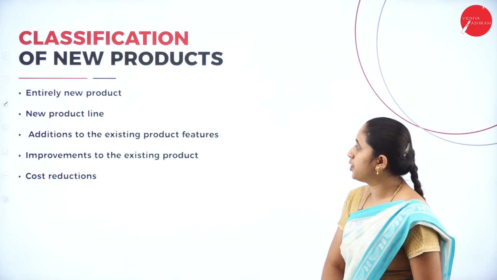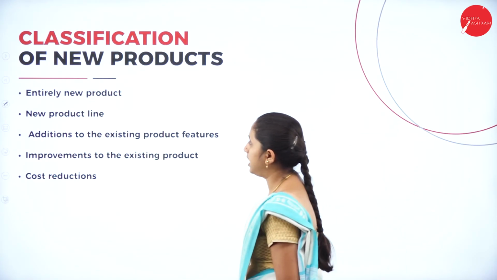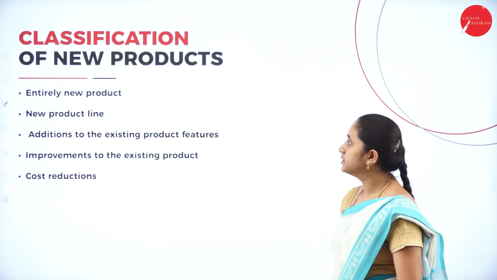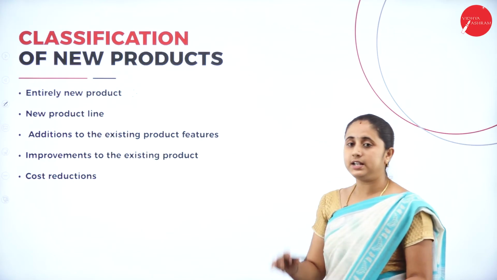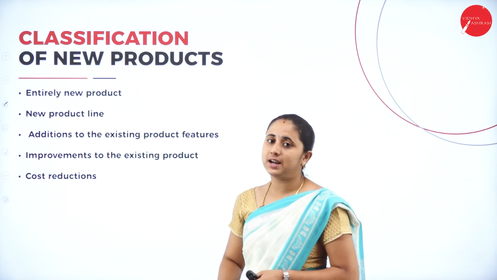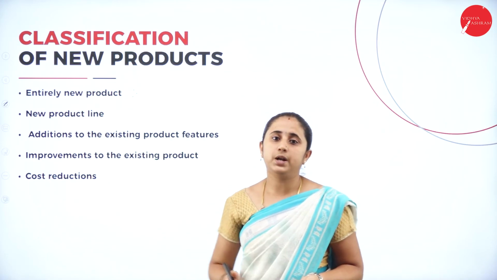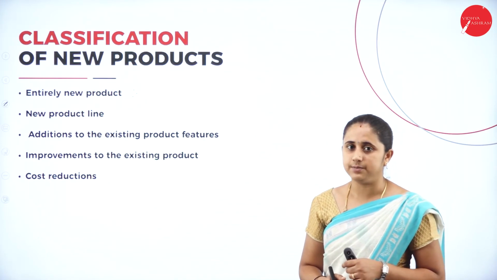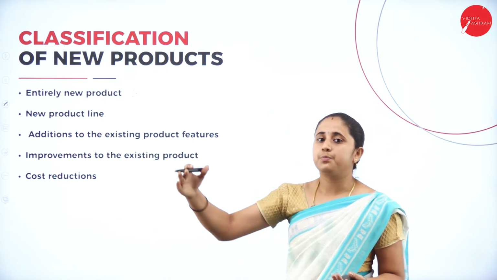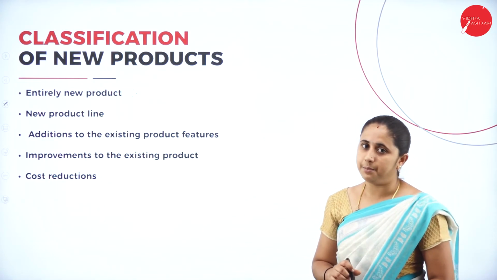Classification of new product. New products can be classified into the following types. First, entirely new product. Entirely new product means, as I said earlier, an entirely new product to the world. Next, new product line. New product line means you are producing one product and you switch to a different product line. For example, ITC. They switched from one product to different product lines. Now we can get different products from the ITC company.